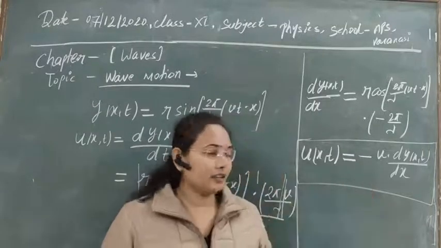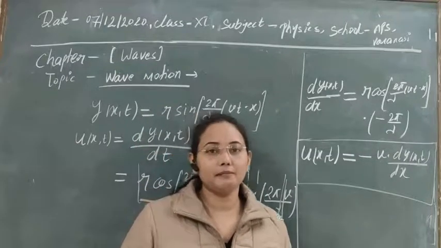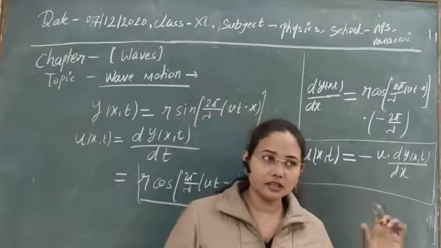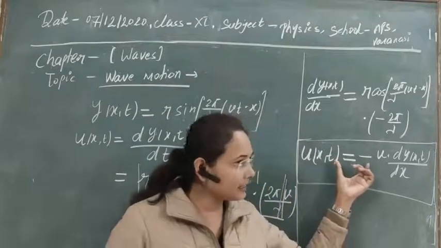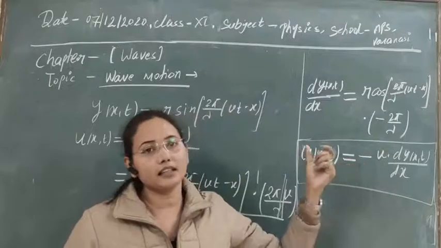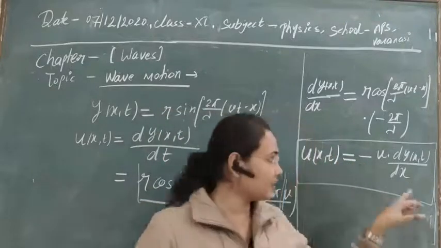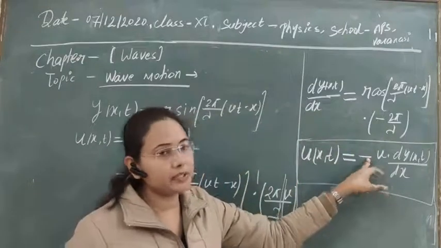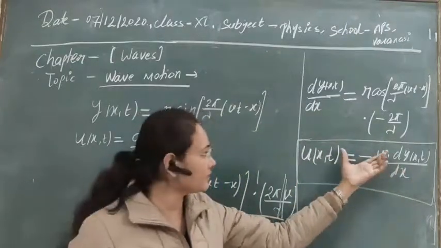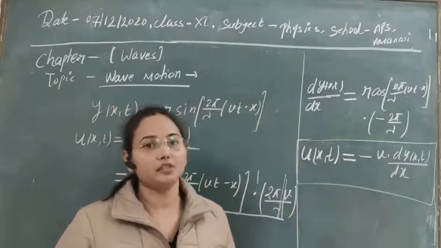So after some time, due to restoring force, the particle will oscillate in the direction opposite to the direction of propagation of the wave. So the minus sign indicates that if the wave is propagating in the positive x direction, then the vibration of the particle will be in the opposite direction.